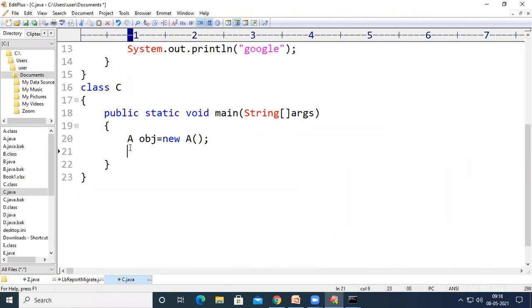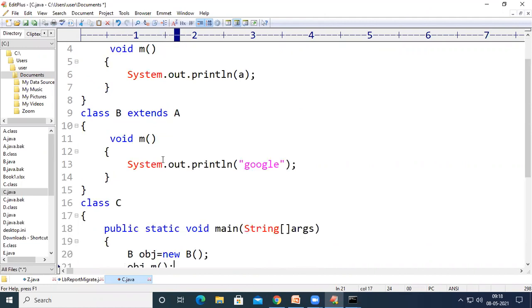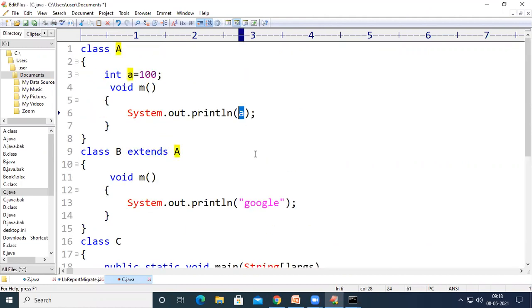So I'm going to create an object for class B, where obj.m is called. See here what I have done. I have 2 classes, class A and class B, where class A is inherited into class B. Here I don't want to use this variable, I will explain it later. Let us see, it will print Gmail on the output screen.